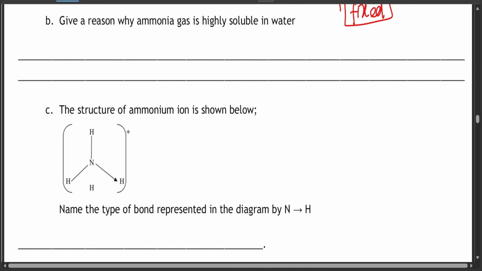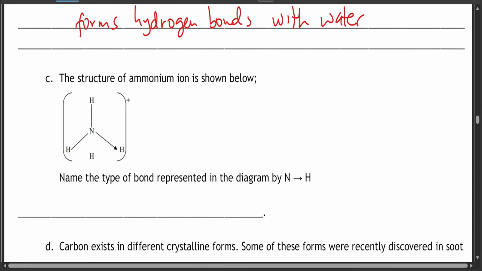Give a reason why ammonia gas is highly soluble in water. That's very easy, because it forms hydrogen bonds with water, and it's polar. So it bonds with water. Very simple answer. Ammonia is polar, so it gets attracted to the polar part of water.